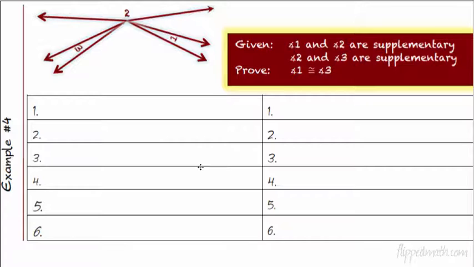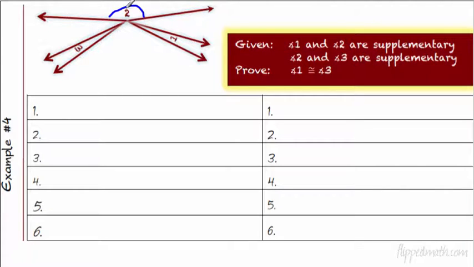Here's another one. Well, it looks kind of weird. I mean, it looks like a butterfly or something. I like it, but it's a butterfly. Okay, but we're looking at 1 and 2 are supplementary. So angle 2 is this huge angle up here. That is almost 180 degrees. If it had just a little bit more, it would be a straight line. And here's that little bit more right there, angle 1.